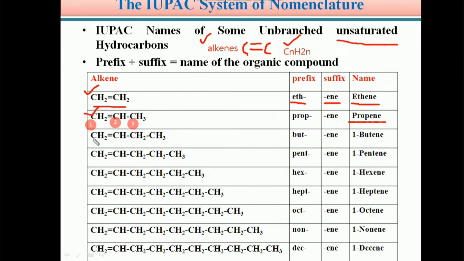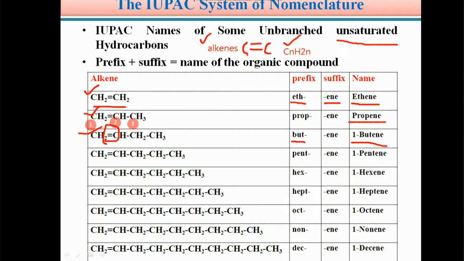Next example: CH2 double bond CH, CH2, CH3. Here in this compound four carbon atoms are directly connected and its prefix is but, and it has a double bond. The functional group is the alkene functional group. But plus ene, its name is butene. Students, if you give the numbering for this compound, we can give it in this manner.